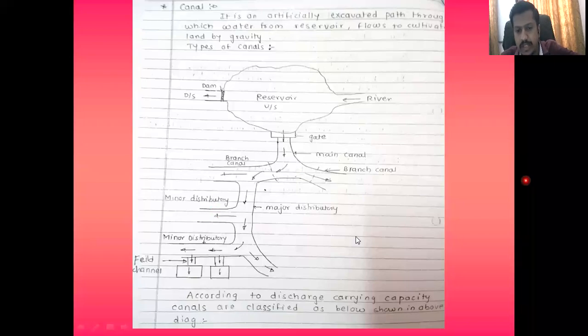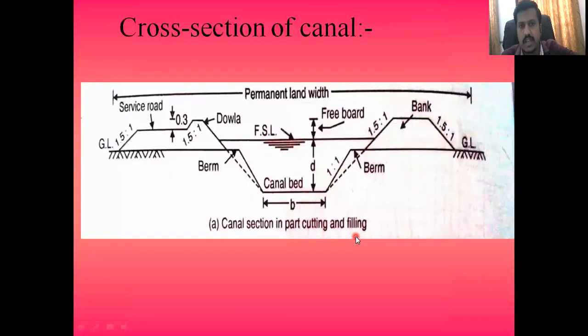So this is all about some definitions of the types of canal that we have discussed. Let's proceed further. Now this is one typical cross section of a canal, which you may use in cutting or in filling. This is the cross section of the canal that you can see.